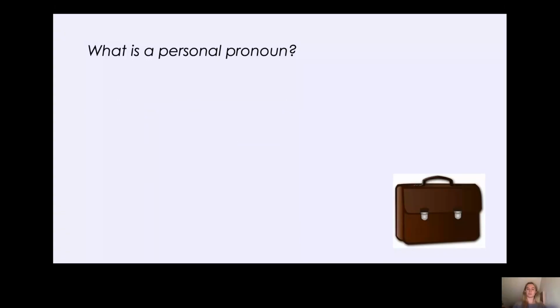Okay, let's look at another example. So here we've got a briefcase. So Dad picked up his briefcase and put his briefcase in the car. So Dad is the one doing the action, but the briefcase is the noun that is receiving the action because it is the thing that is being picked up. So we've said his briefcase twice, haven't we? So we need to replace his briefcase with an object personal pronoun in the second example.